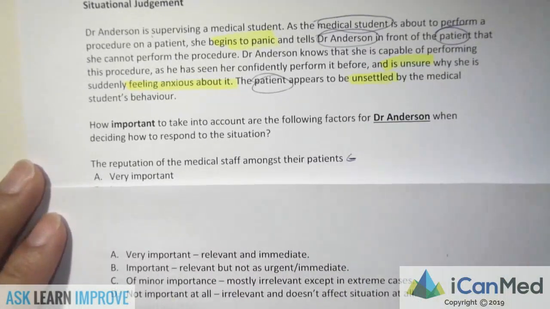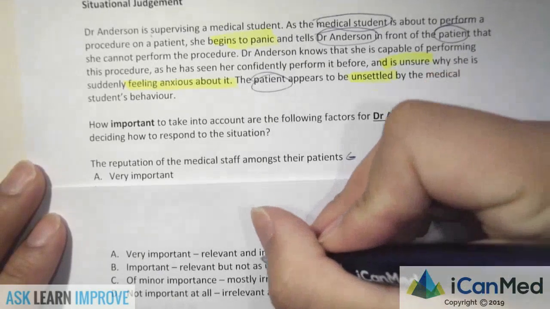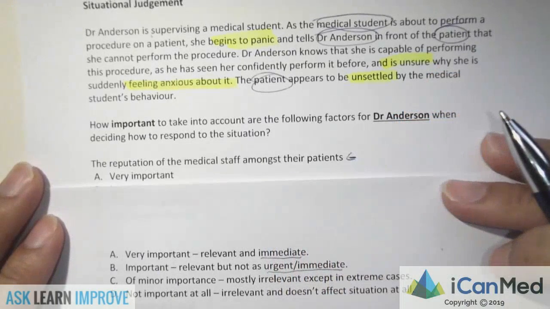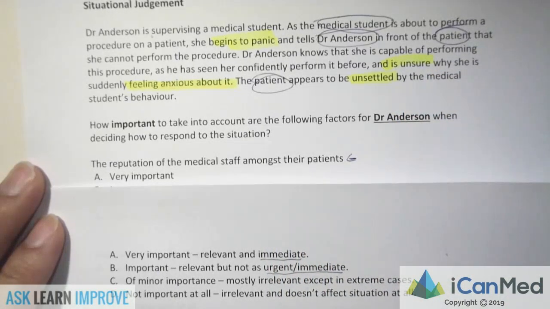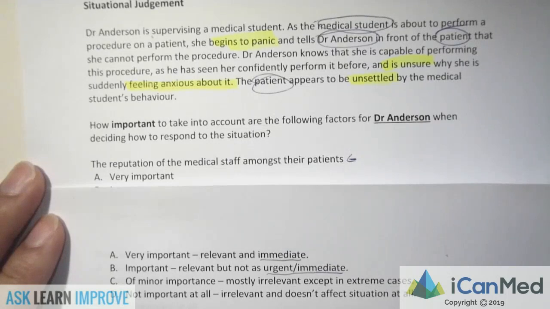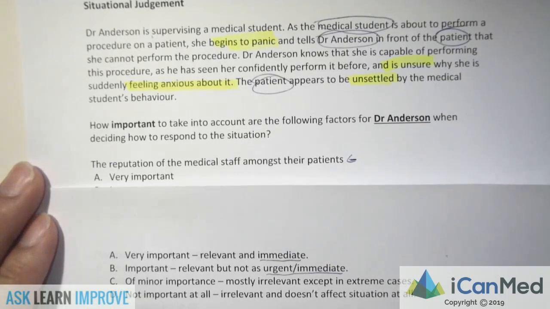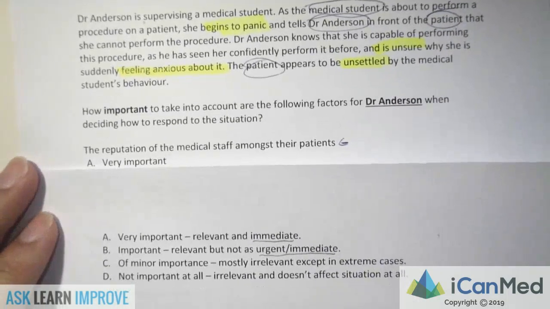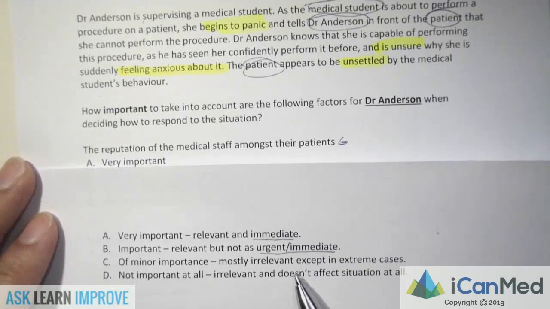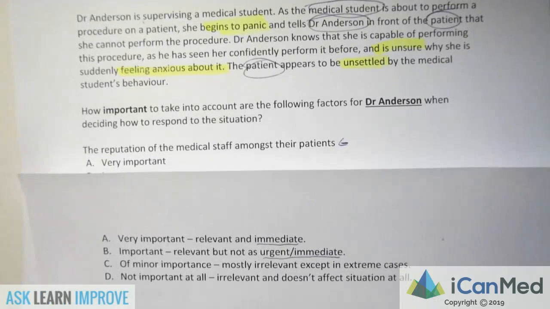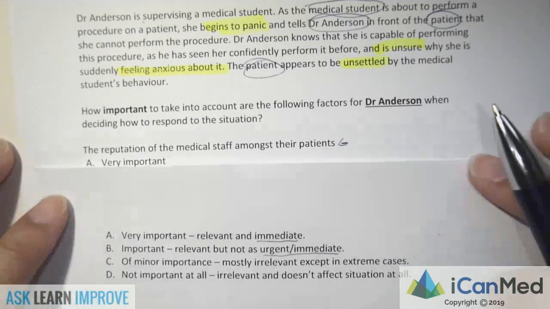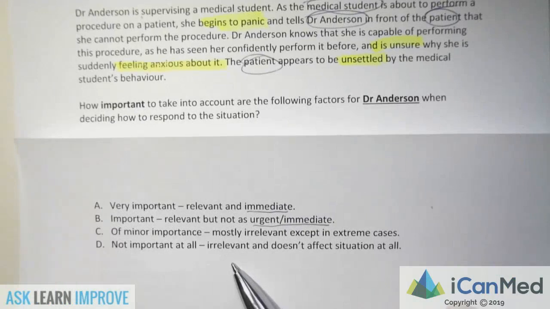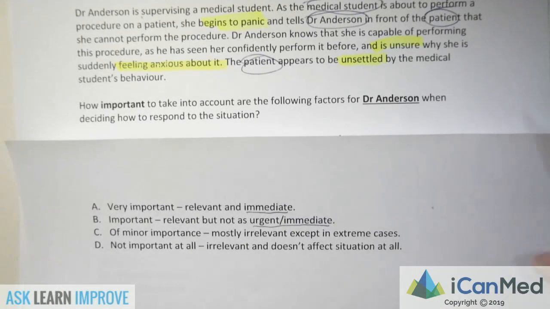Sometimes it's really hard to separate A and B, in which case the difference is whether or not the consideration is something you have to apply straight away. If you don't have to apply that consideration straight away, then it's probably B. Now, C and D you choose whenever the consideration is quite irrelevant. C is mostly irrelevant except in extreme cases, so you don't really think about it much except for extreme cases. And D, irrelevant, means that the consideration is completely irrelevant and doesn't affect the way you respond at all.